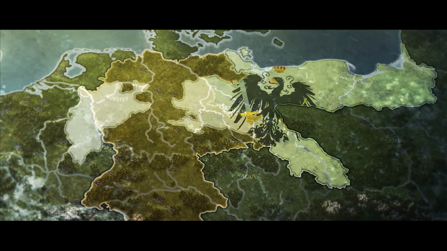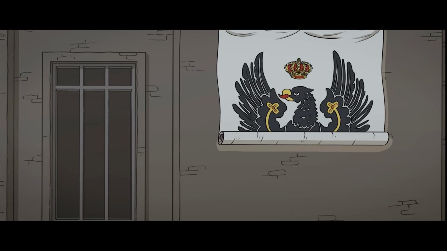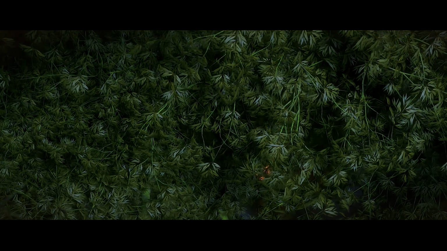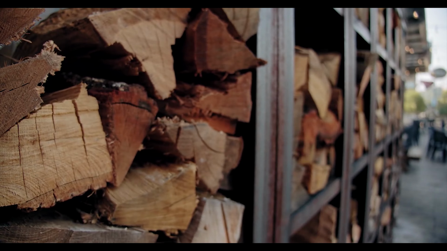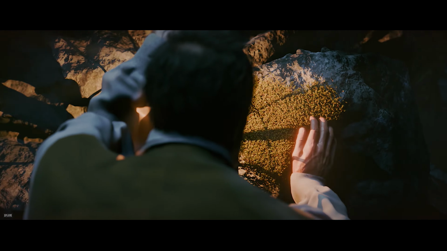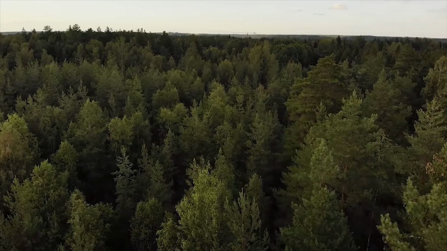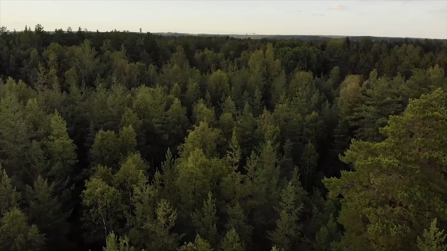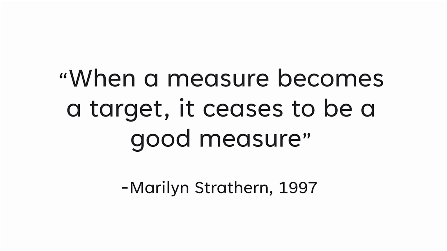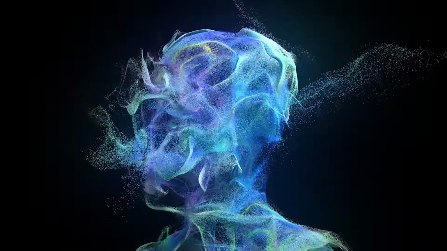In 18th century Prussia, timber was a hot commodity for the Prussian state, so the state decided to optimize its forests for more timber yields. Natural ecosystems were replaced with neat rows of artificially planted identical trees. At first, it worked beautifully. Timber yields rose and yield prediction stabilized. Then, the forest collapsed. Pests spread, soil died, resilience vanished. What had been stripped away as inefficiency turned out to be the invisible infrastructure that made forests survive long term. This is the classical Goodhart's law. When a measure becomes the target, it ceases to be a good measure. Modern AI optimized for good generative responses and behavior, and sacrificed everything else.